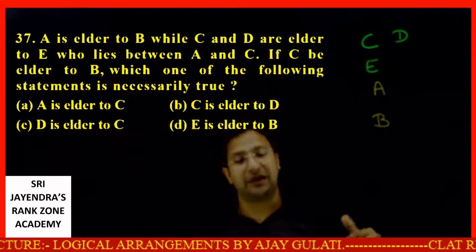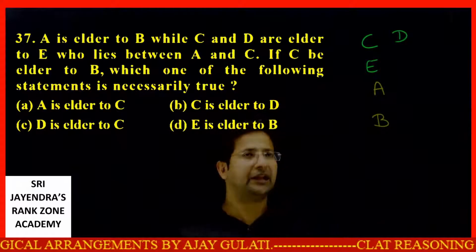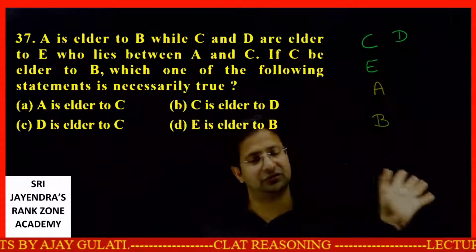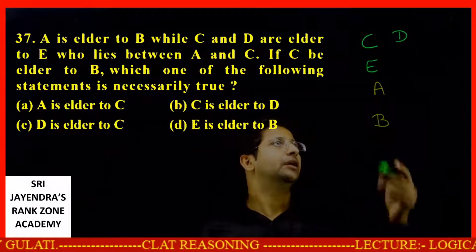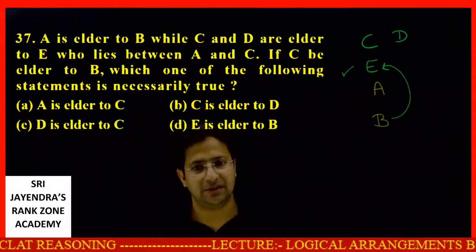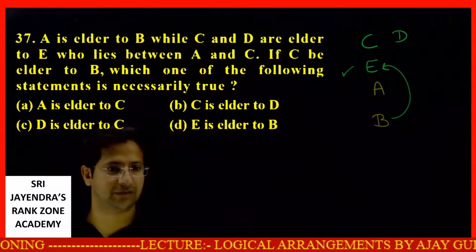D is elder to C. Again, I say, repeat the same thing. In any of the statements, no comparison has been made between C and D. So this is not possible. E is elder to B. E is definitely elder to B. This is your answer, my dear students.